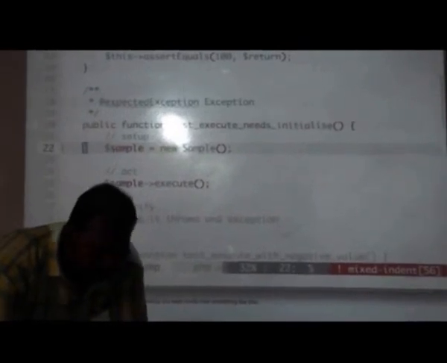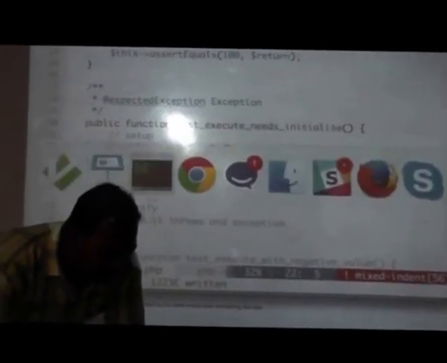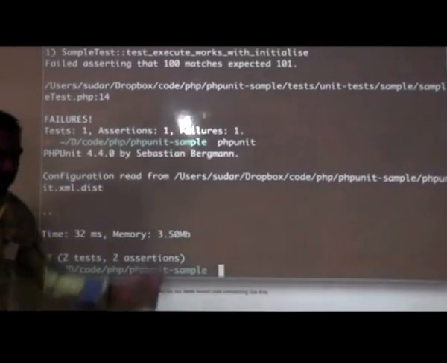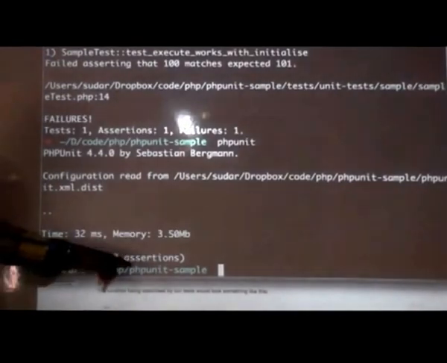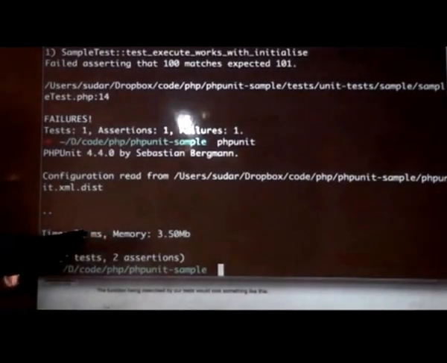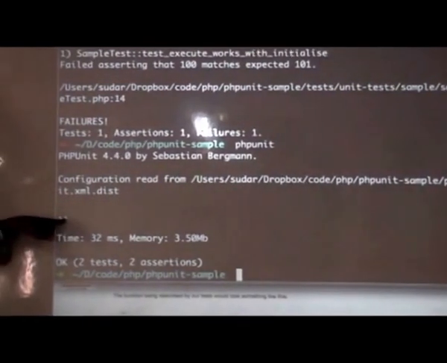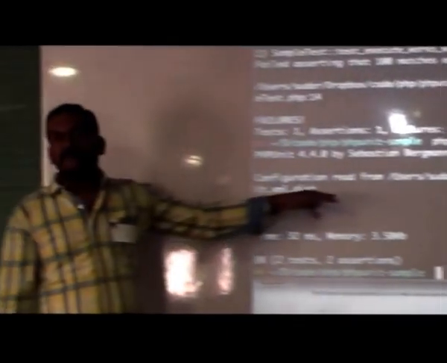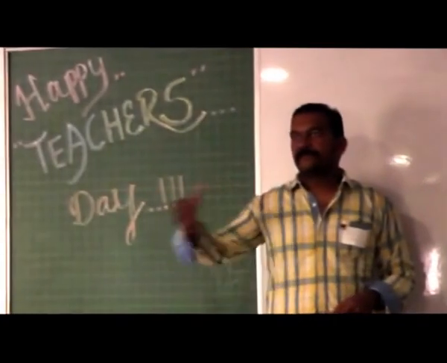So this is the code we have, and let's run PHPUnit again. Now it should say there are 2 tests and 2 assertions, and all of them passed. You can also see 2 dots here. If you have hundreds of tests, it gives you some visualization of how many tests there are.